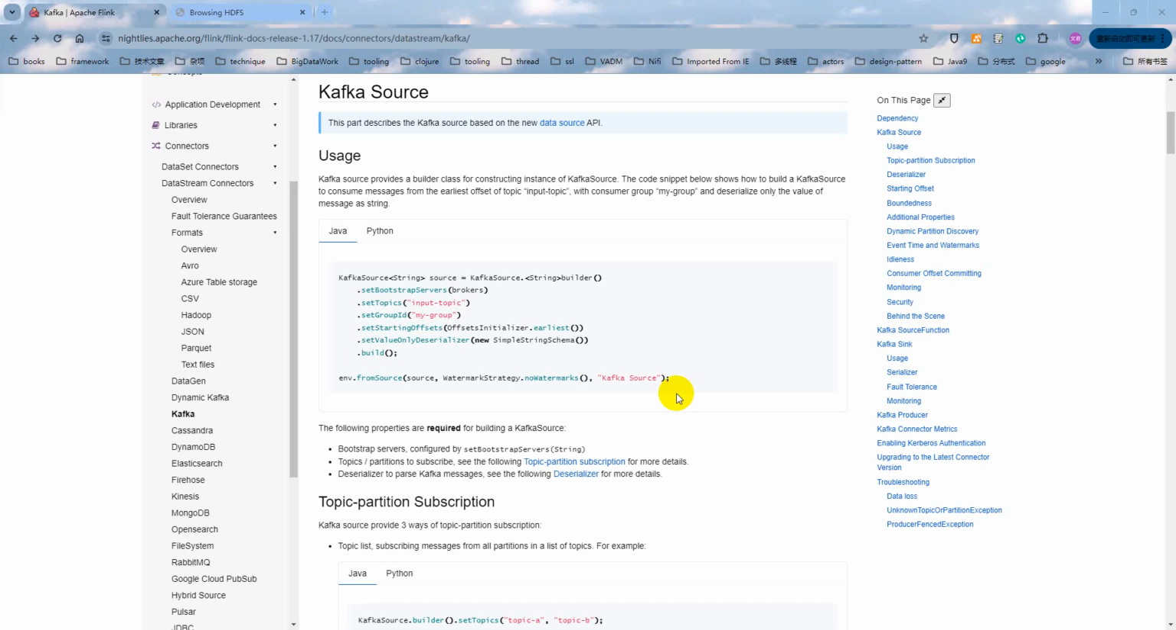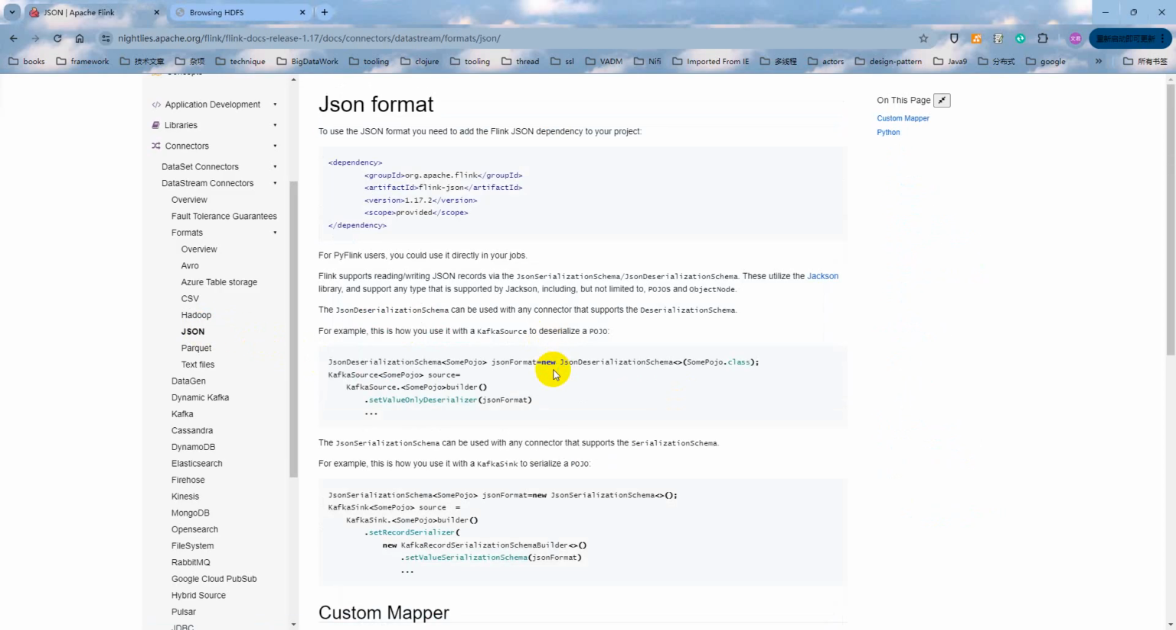In the last lecture, we integrated Kafka with Flink successfully, but we read the topic records as strings. In this lecture, let me show you how to deserialize the Kafka topic record to JSON.